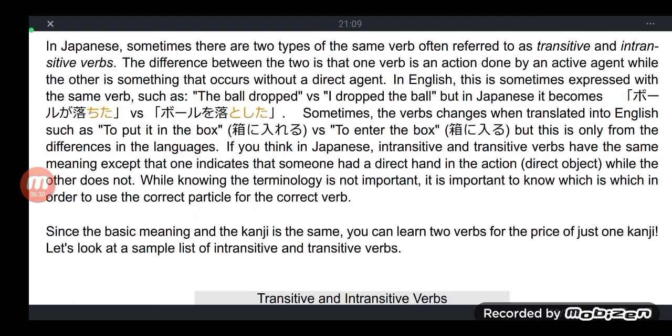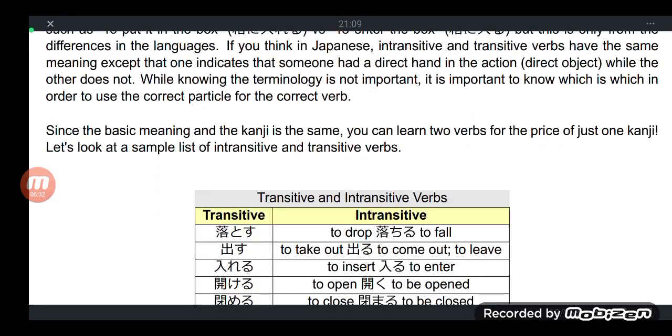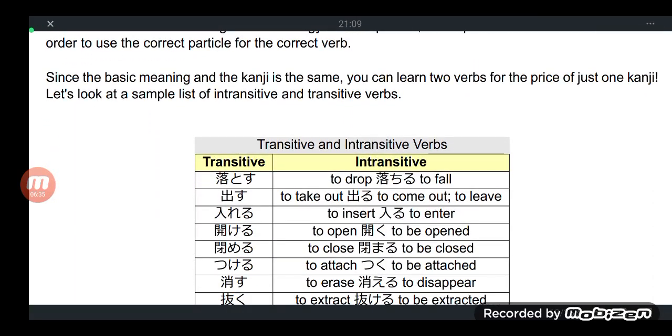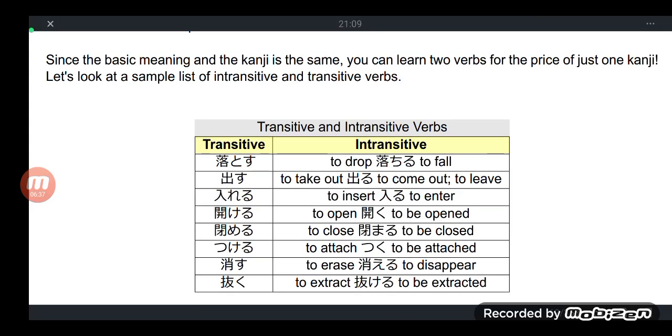Okay, let's build some more learning here. Since the basic meaning and the kanji is the same, sometimes a particular kanji can contain a transitive verb and an intransitive verb inside it.